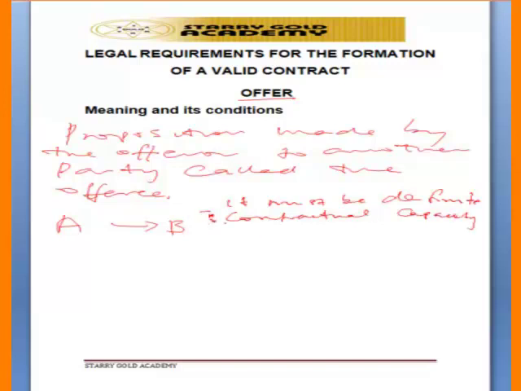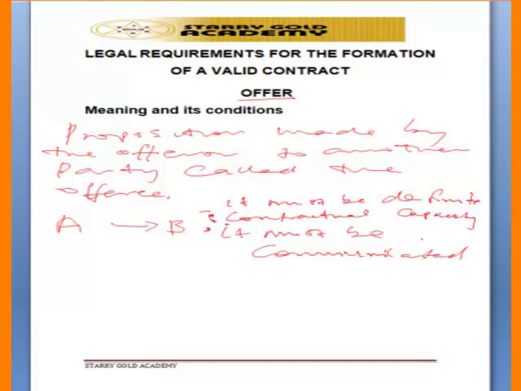That means that Mr. A must not be an infant or a drunk person or an insane person, and also the offer must be communicated. So these are the conditions an offer must fulfil. So it must be definite, it must come from somebody that has contractual capacity, and also it must be communicated to the offeree.